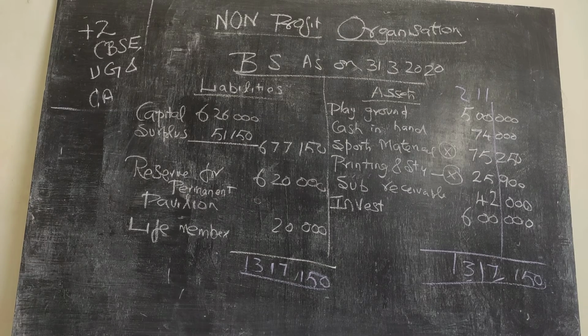So it is a little bit lengthy problem with a lot of adjustments. I hope I have made very clear to you how to calculate the sports material consumed and sports material for the closing balance sheet, printing and stationery, and reserve for permanent pavilion, etc.